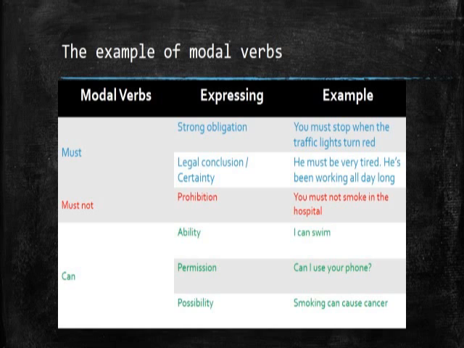Okay, these are the examples of modal verbs. The first is must. When you use must, it expresses strong obligation. For example: you must stop when the traffic lights turn red. This is strong obligation, which means that you must follow this instruction. You must stop when the traffic light turns red, of course, because it will be dangerous when you do not stop. So it means strong obligation.